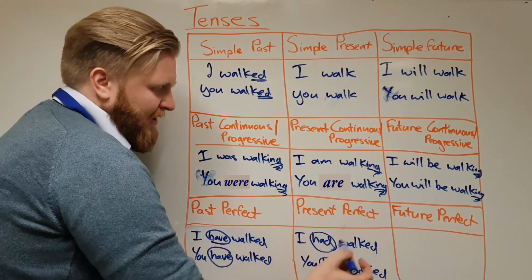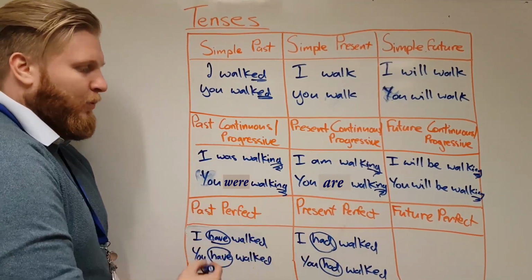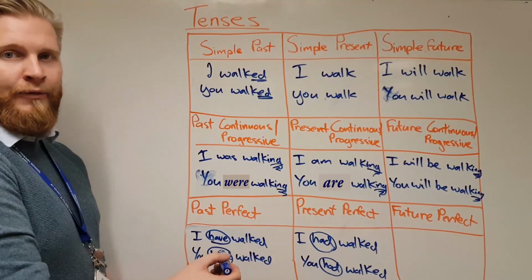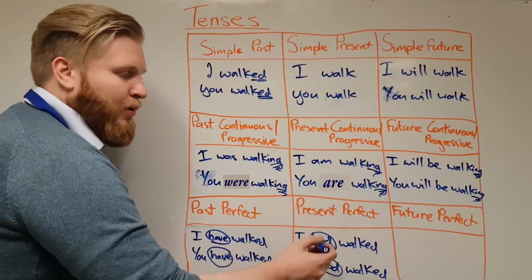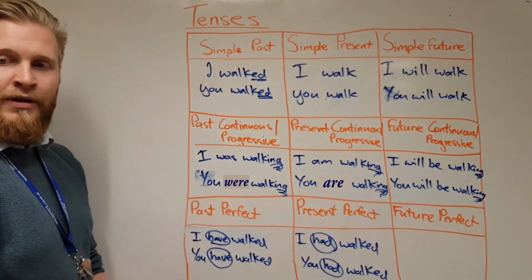So that's why present perfect and past perfect are really hard to tell the difference between, because it's only had or have. So you need to remember present perfect is had, past perfect is have. Okay?